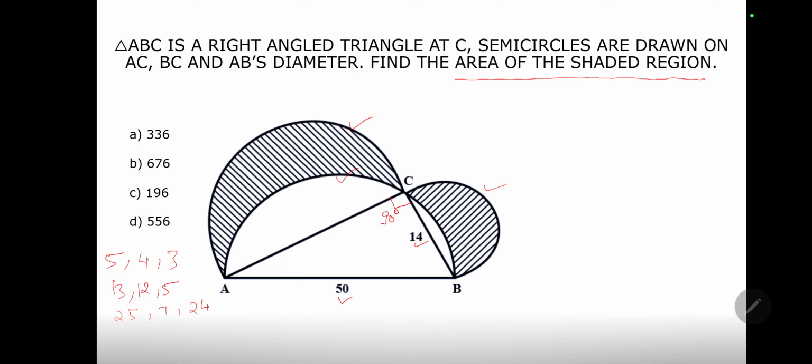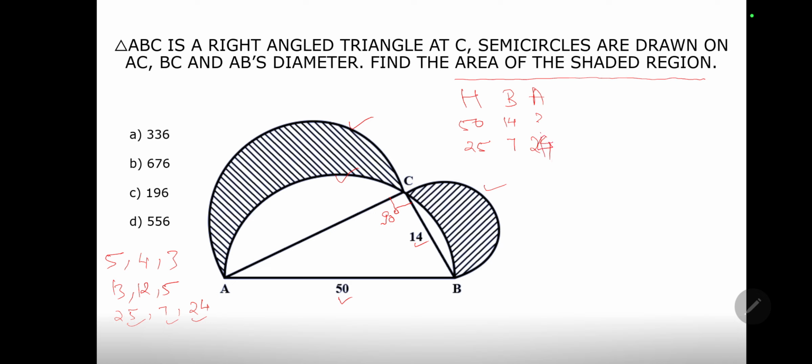Let's say hypotenuse, base, and altitude. My hypotenuse is given as 50, my base is given as 14, and I need to find the altitude. Can I divide the hypotenuse by 2? Similarly, I can divide the base by 2, that will become 7, and you can see 25, 7, and the other side would be 24.